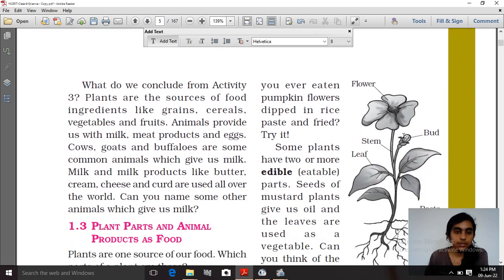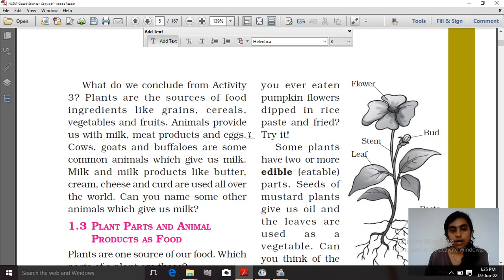So from activity 3 we can say that plants are the source of food ingredients like grains, cereals, vegetables and fruits. Now there are also animals that provide us with milk, meat products and egg.